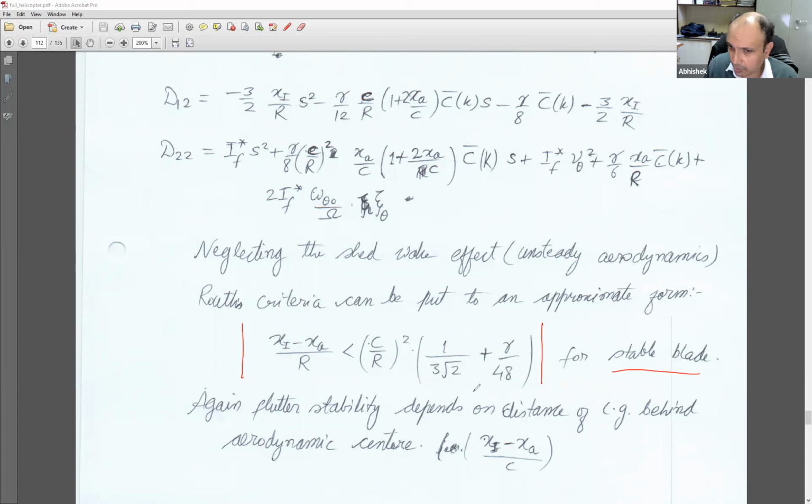So this factor cannot become negative, which implies that xi has to be always ahead of xa. So xi minus xa by r cannot become negative. This again implies that we want the CG behind the aerodynamic center, so we have to ensure that the CG is again behind the quarter chord.